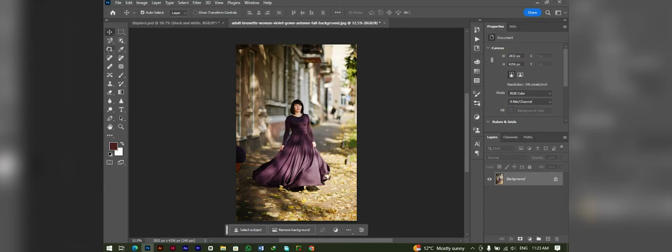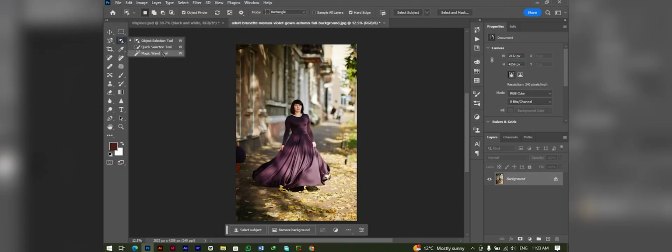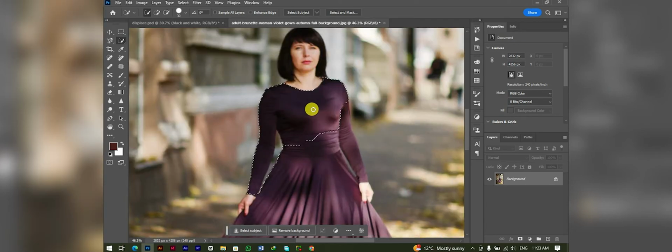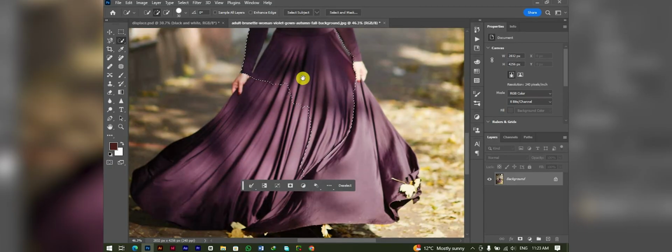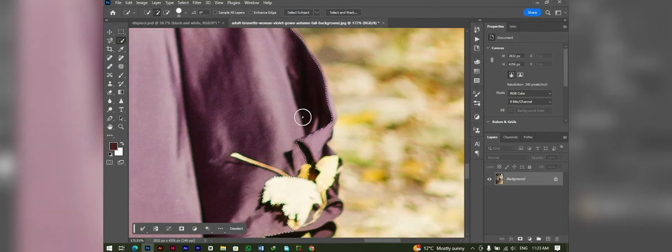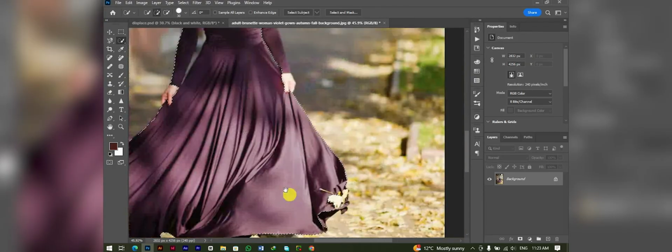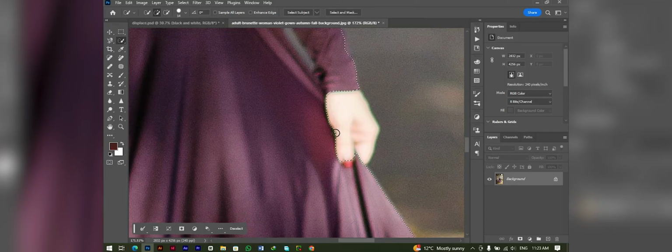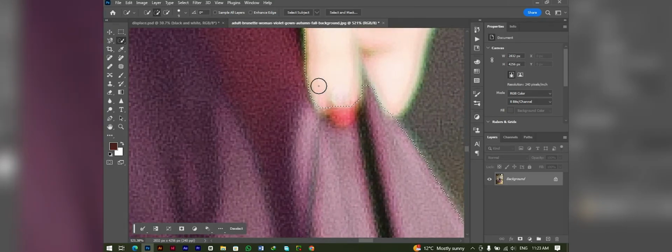For this purpose you can use a selection tool of your choice. In this case I am going with the Quick Selection tool. You have to select the model's clothes with the Quick Selection tool. Go slowly and precisely to get perfect results. You can deselect by holding the Alt key.